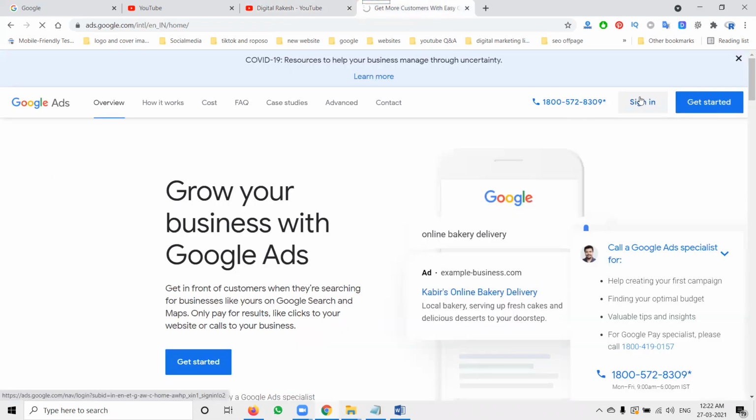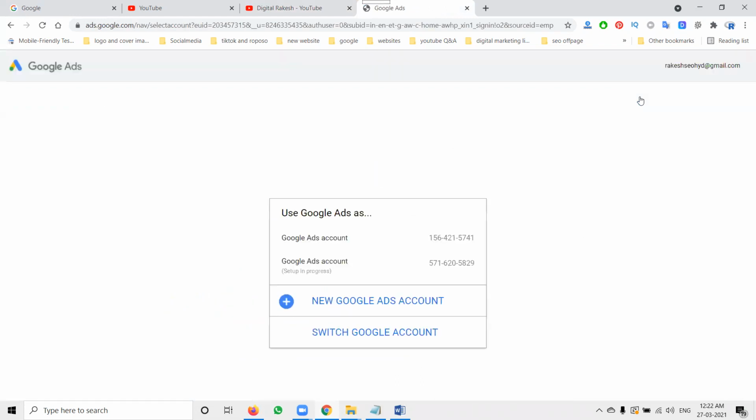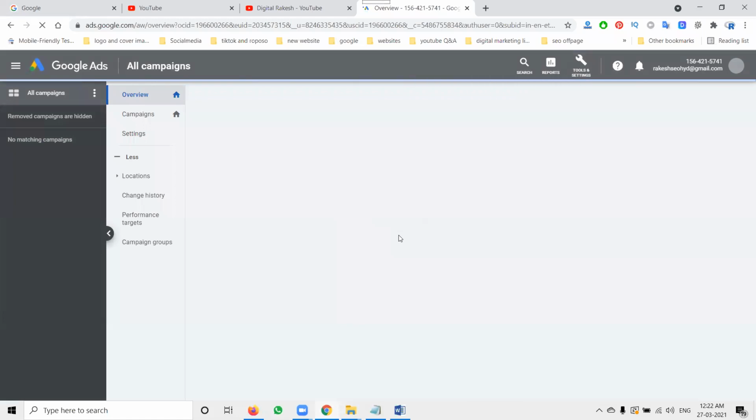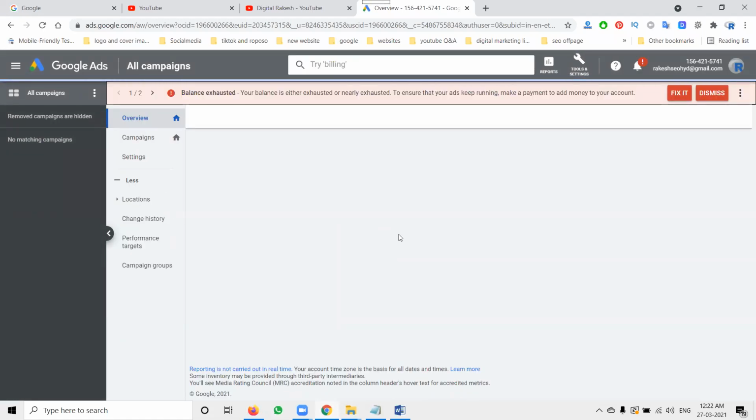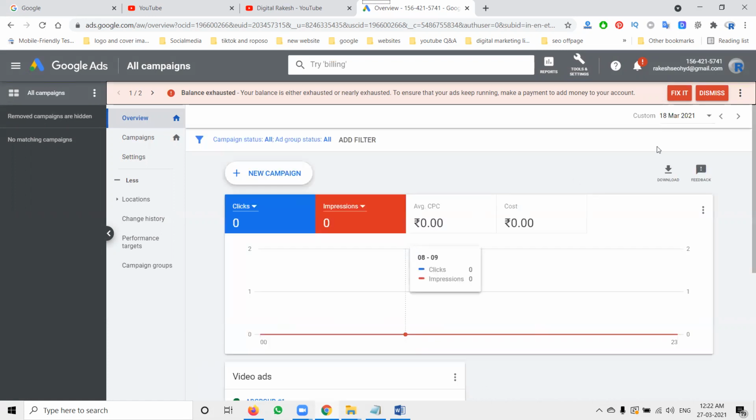First, click on sign in. In the sign in option, we have to follow your particular account. In this account, we have an option called video marketing. In video marketing, certain goals are there. First, we can go to brand consideration, awareness, sales, website traffic. A lot of options are there. Which option you have to follow in this campaign?